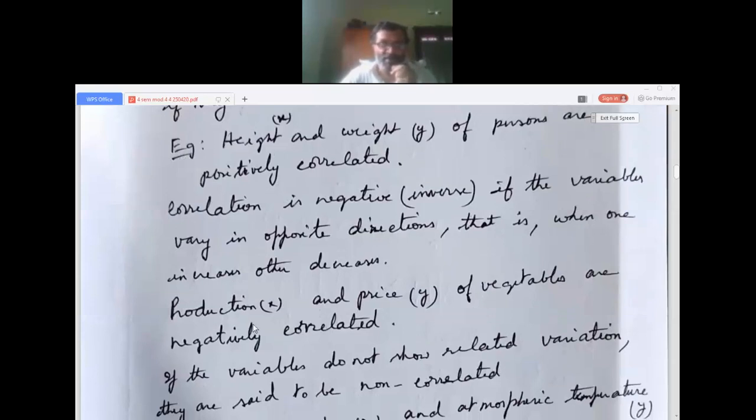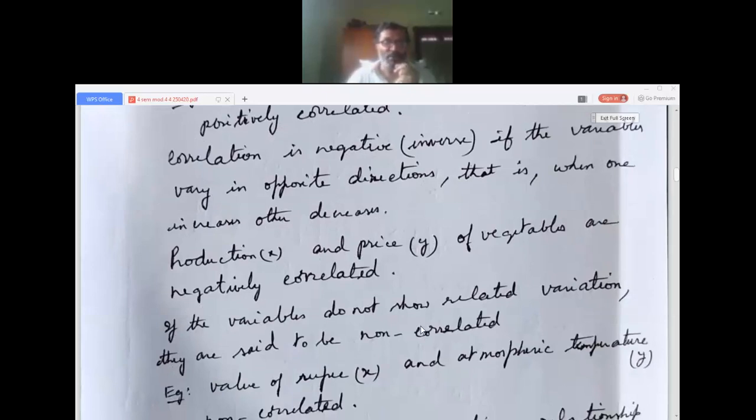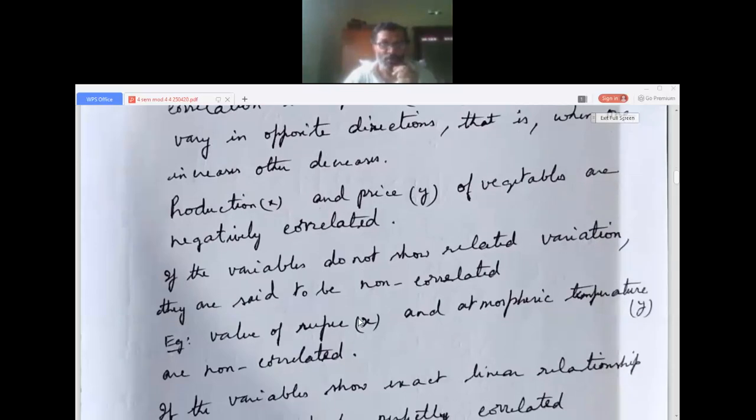So if we take production as variable x and price as variable y of vegetables, they are negatively correlated. Why? Because as production becomes more, the price of the vegetables becomes less. Or if the production is less, the price becomes more. So they are inversely or negatively correlated.